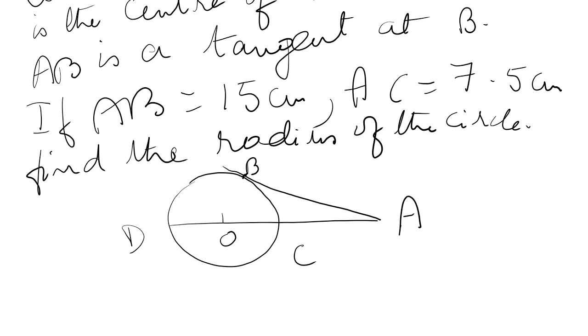So what is given in the figure? O is the center of the circle. AB is the tangent at B. If AB is equal to 15 centimeter, and AC is equal to 7.5 centimeter. Find the radius. Radius is OC. This is the question mark.